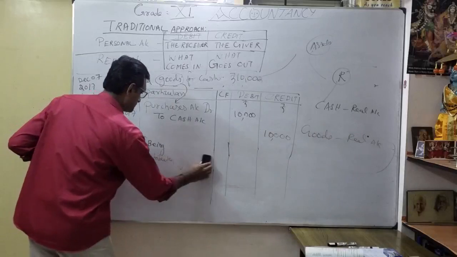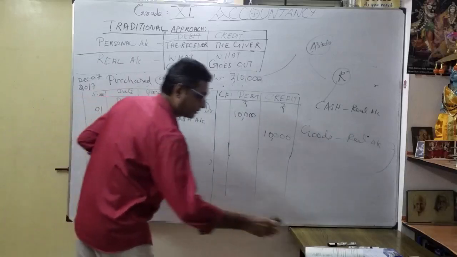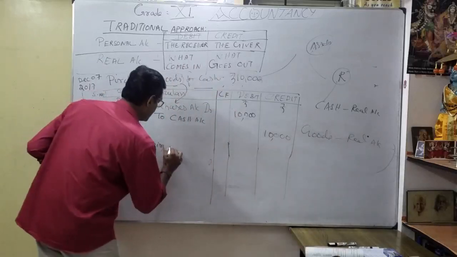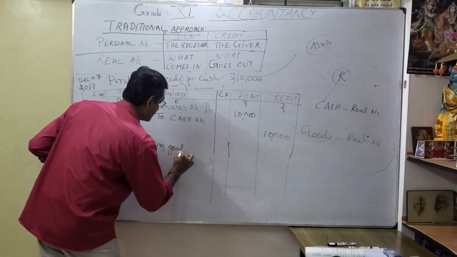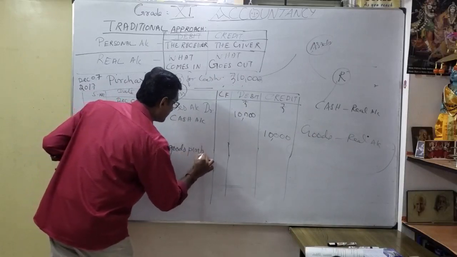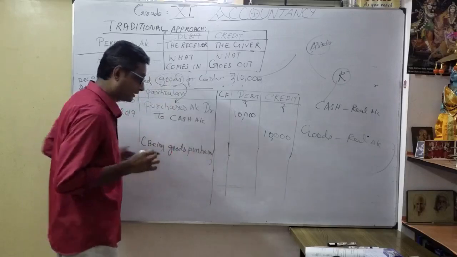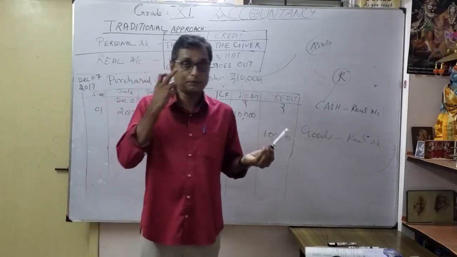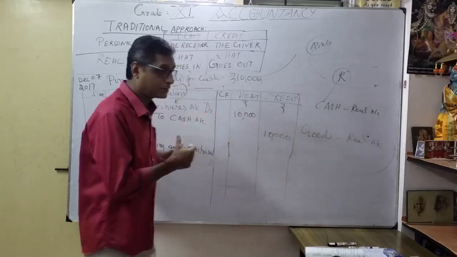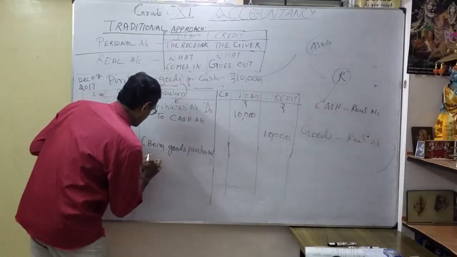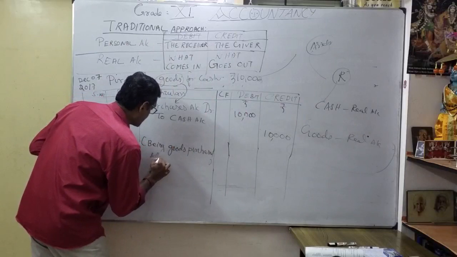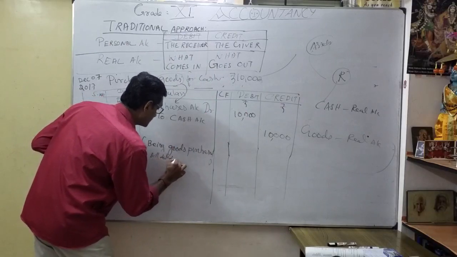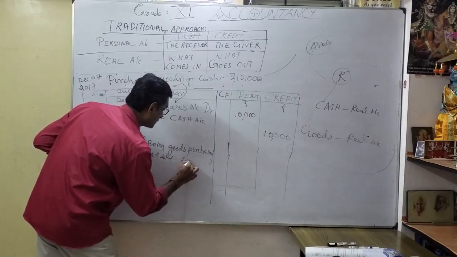It's very important. Narration is very, very important. So we just write, being goods purchased. Suppose there is an invoice number, we already discussed in our source document. When you are purchasing, they will give some bill. Here you have to mention being goods purchased, maybe bill dated whatever, then invoice number.